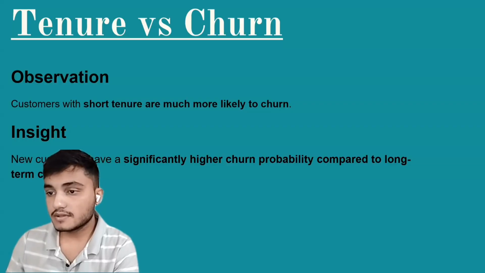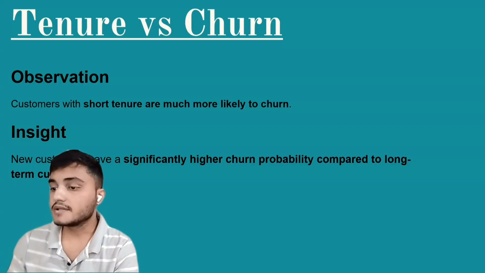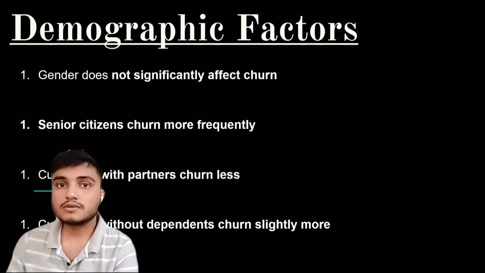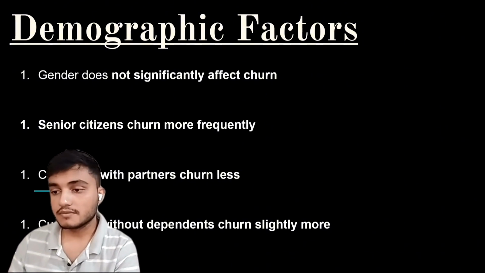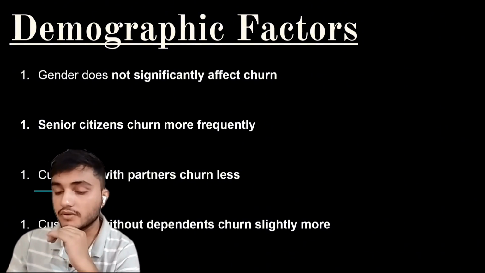Next is tenure versus churn. Same thing, customers with short tenure are much more likely to churn. New customers have a significantly higher churn probability compared to long-term customers. Also, gender does not significantly affect churn. I also observed that both male and female were equal in case of churn. And senior citizens churn more frequently.